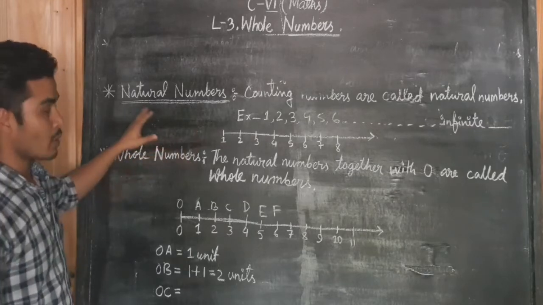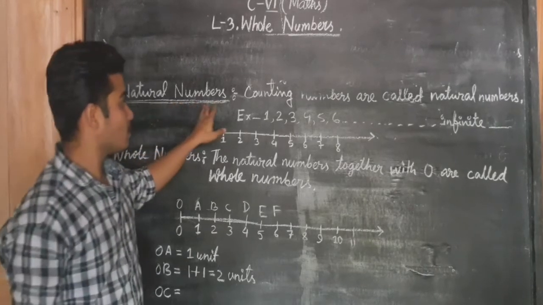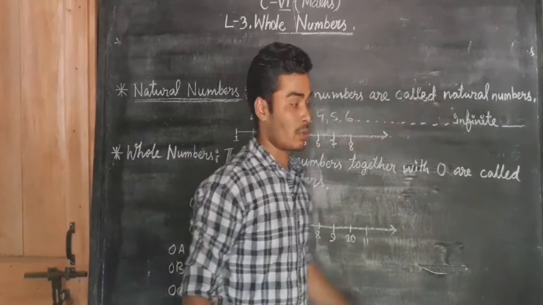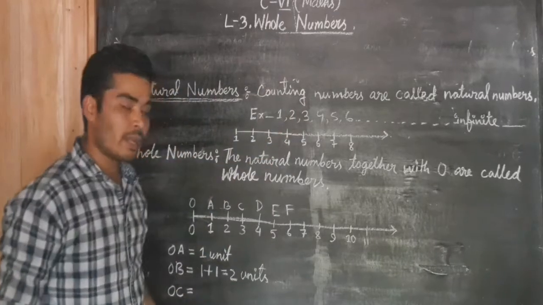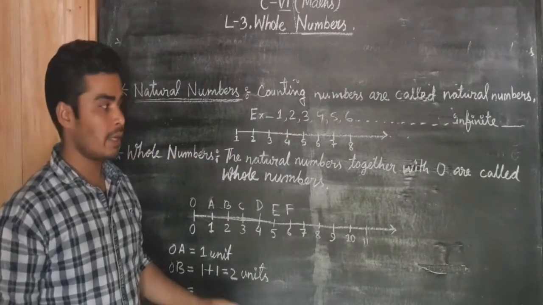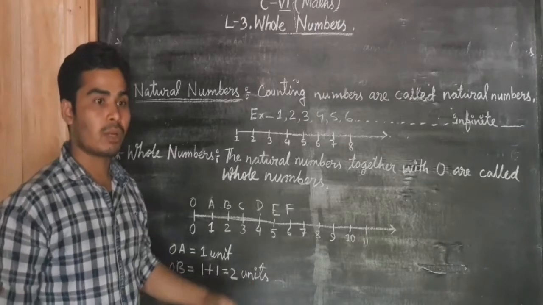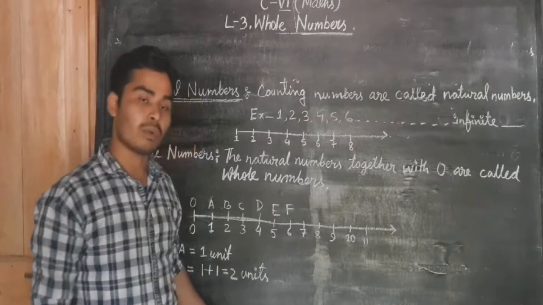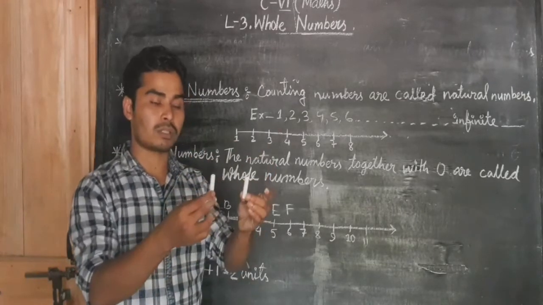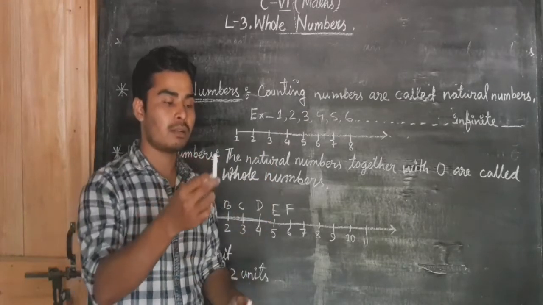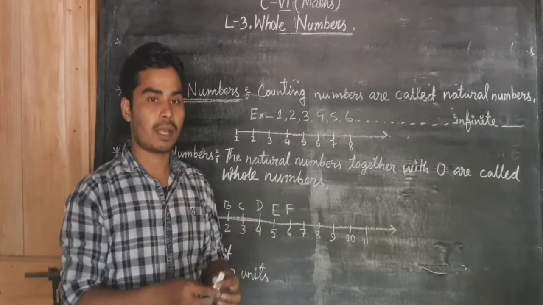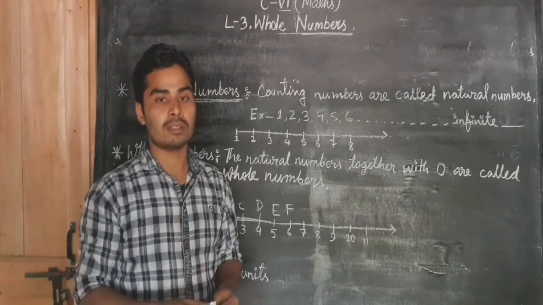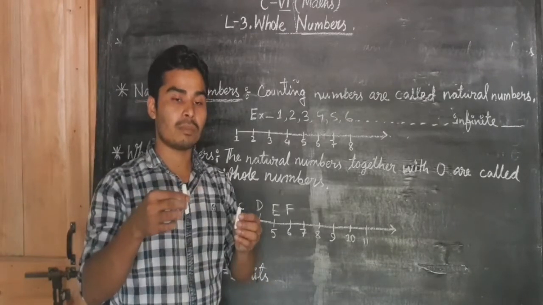Let us read the definition for natural numbers. Counting numbers are called natural numbers. Whenever we count anything in our daily life, the number of sweets, books, pens, pencils, etc., we always start from 1. Suppose I have 2 socks. I will count like this: 1, 2. I have 2 socks. But I will not say 0, 1, 2. I will not start from 0.